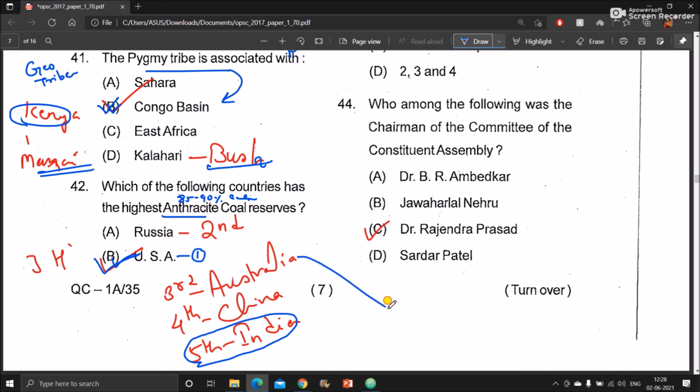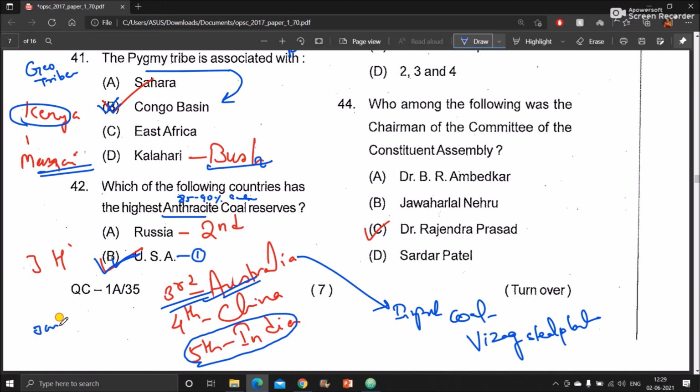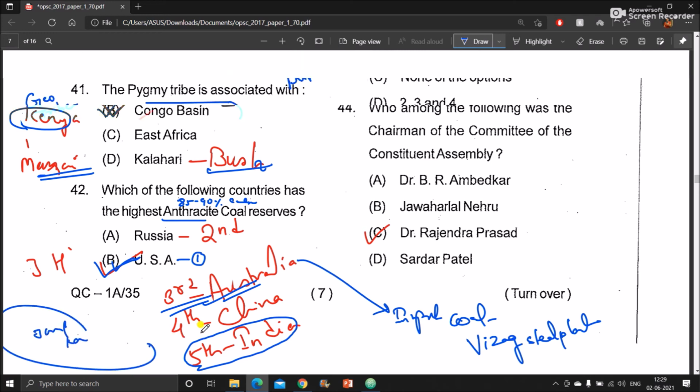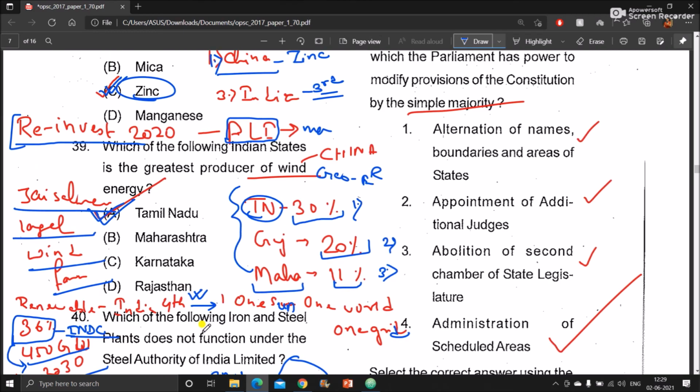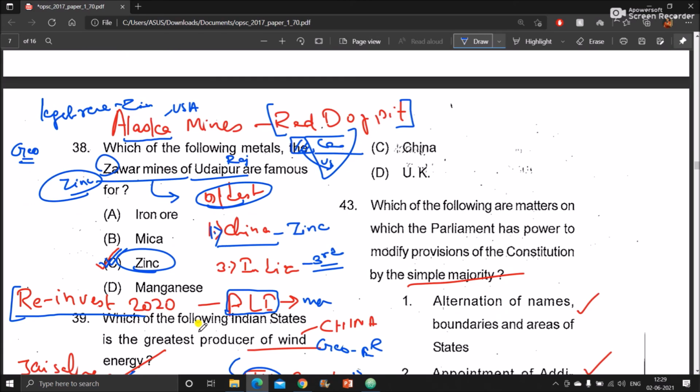Third is Australia. And from Australia, India also imports anthracite coal, which is used in the Vizag steel plant, Visakhapatnam steel plant. So this anthracite coal is imported from Australia to India. Then fourth is China, fifth is India. I hope this is clear to you. Anthracite coal in India can be found in the region of Jammu and Kashmir only. Now let us move to the next question.